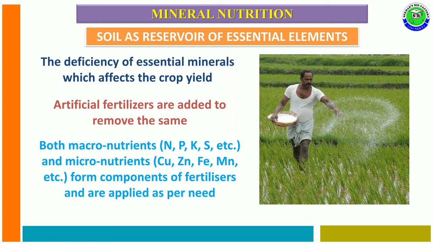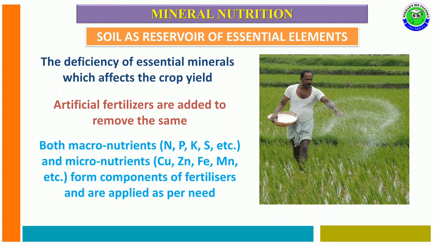These are the important essential nutrients for plant growth and development, and these are supplied in the form of fertilizers as per need. So in this way, the mineral deficiency can be replaced by adding or providing artificial fertilizers in the agricultural crop field. Whenever the essential nutrients are available in soil, such a crop field can give more yield.